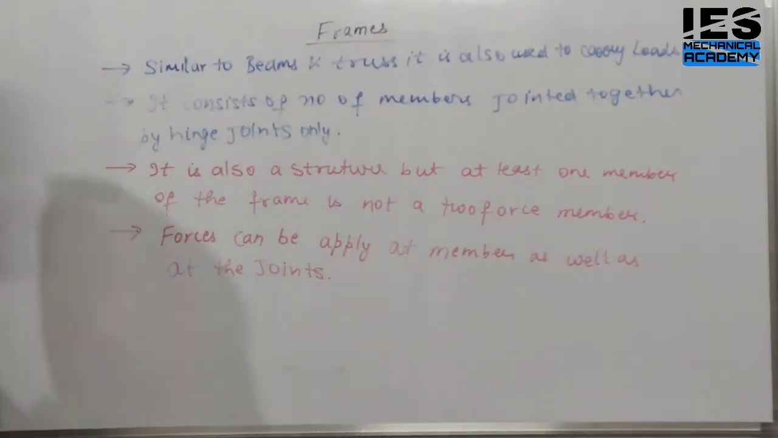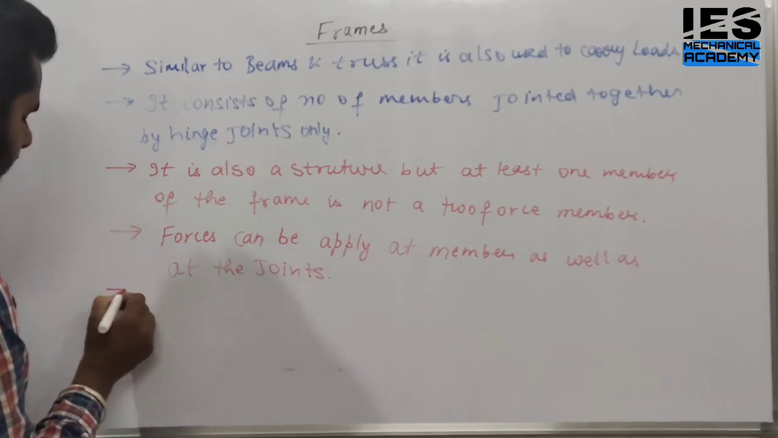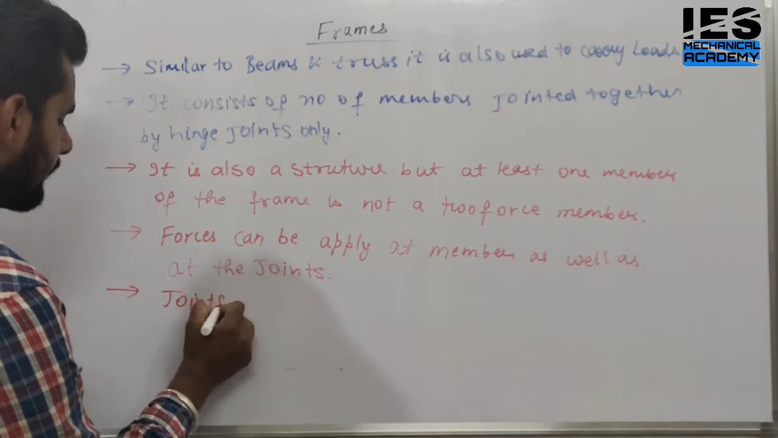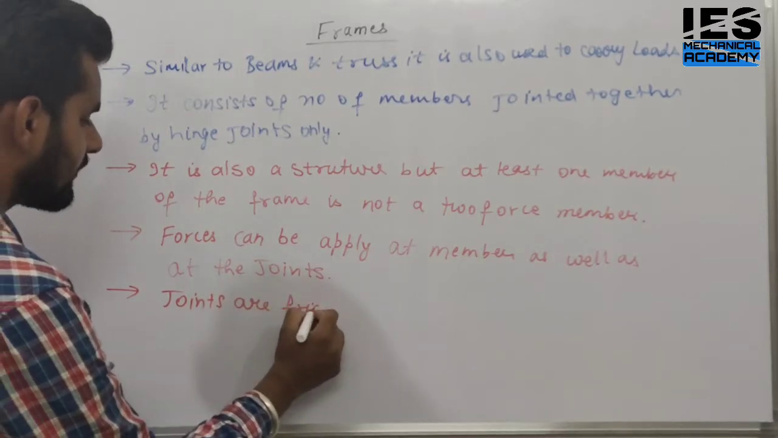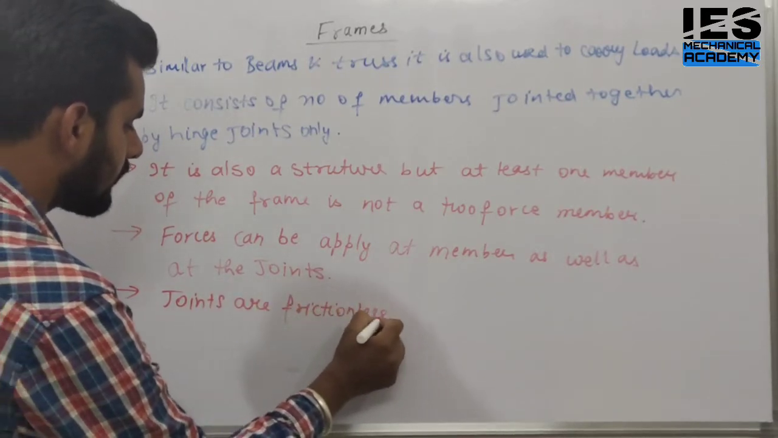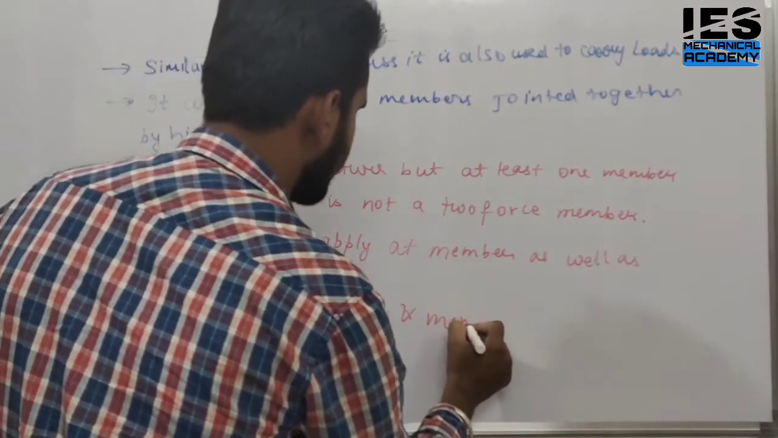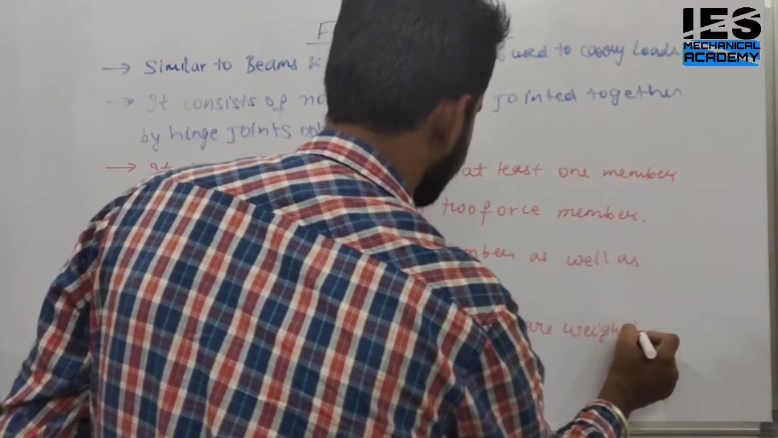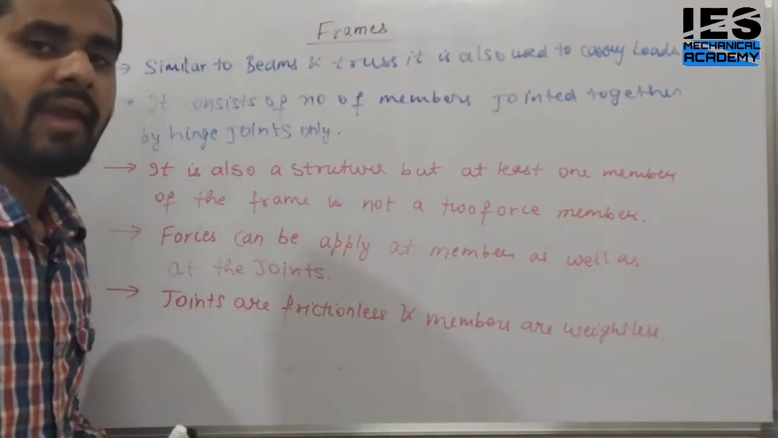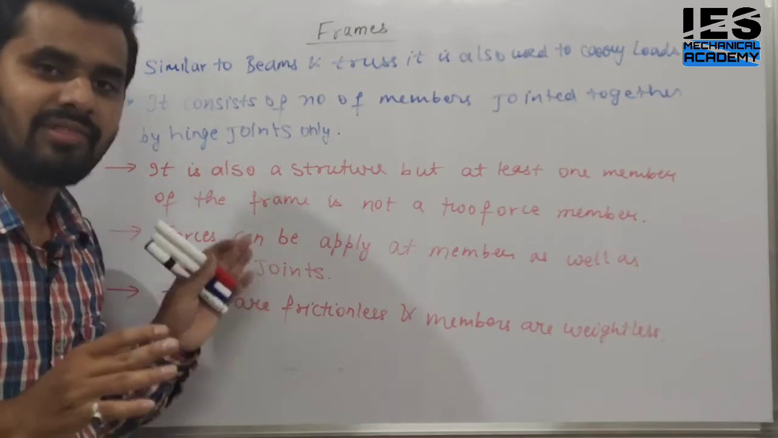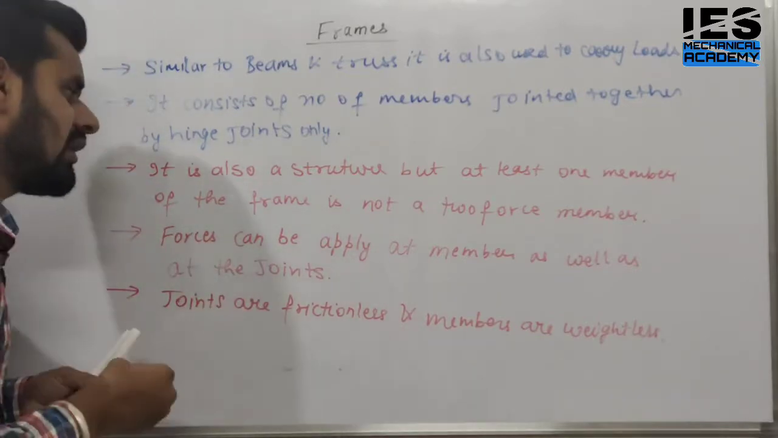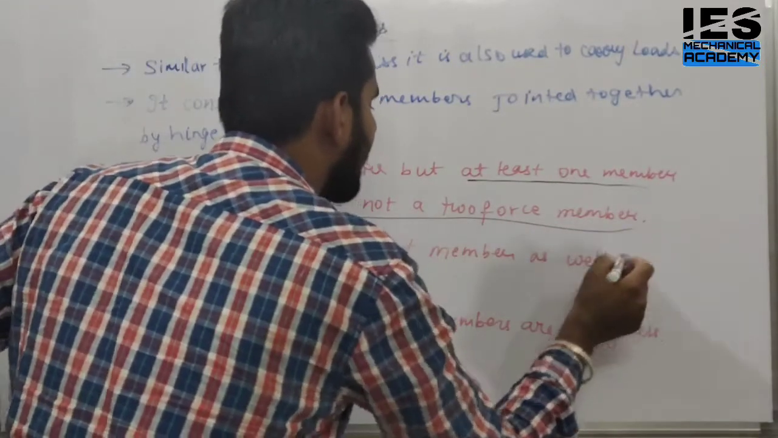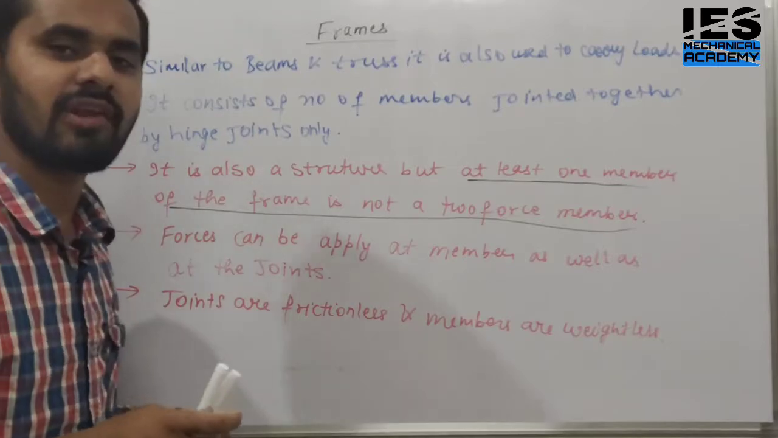Okay students, so these are the conditions for truss. And the last condition is similar to the truss: joints are frictionless and members are weightless. Yes or no? Exactly. So the main noticeable point in frames is only this: at least one member is not a two force member. This statement differs frames from truss.